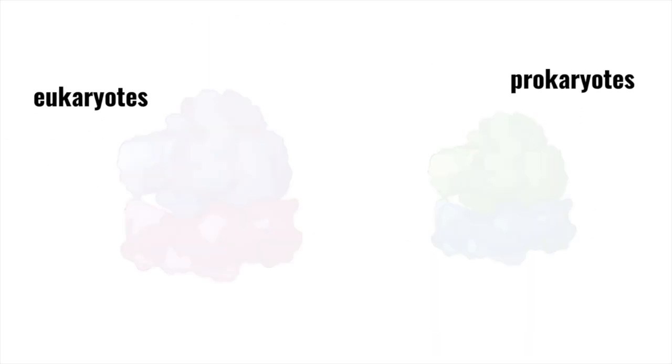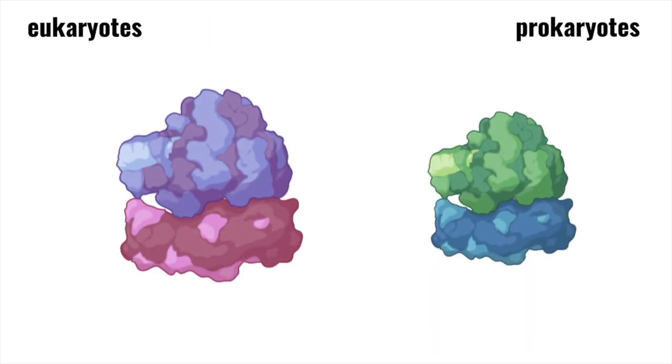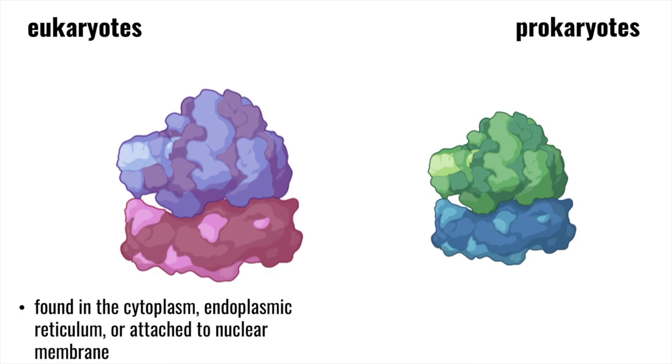Let's also talk about ribosomes. Ribosomes are found in prokaryotes and eukaryotes, but in eukaryotic cells, the ribosomes are bigger, more complex, and bound by a membrane. They can be found in various places, sometimes in the cytoplasm, on the endoplasmic reticulum, or attached to the nuclear membrane. In prokaryotic cells, the ribosomes are scattered and floating freely throughout the cytoplasm. The ribosomes in prokaryotic cells also have smaller subunits.